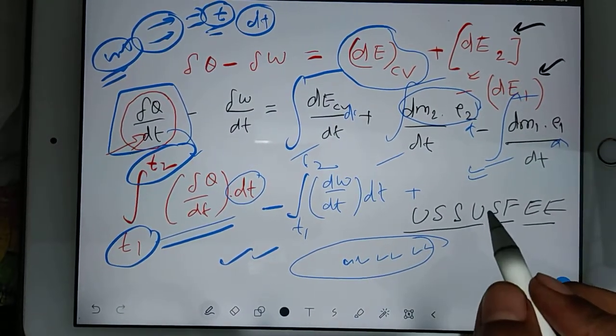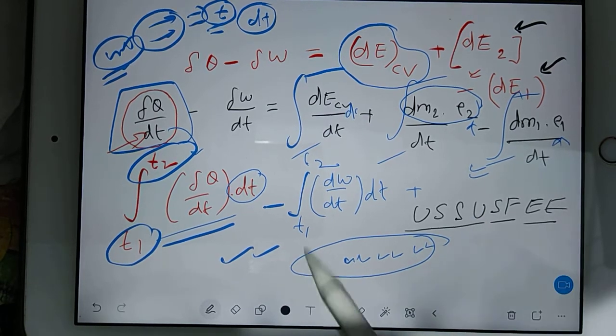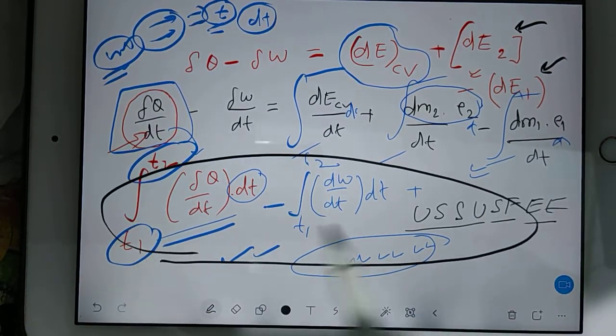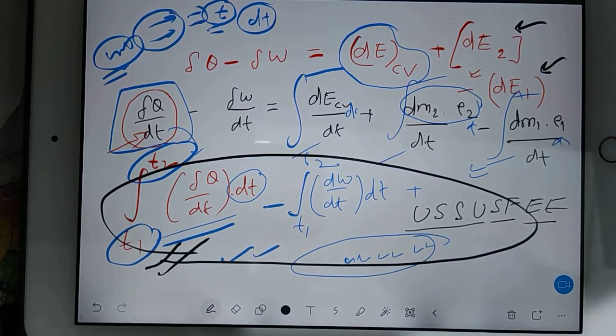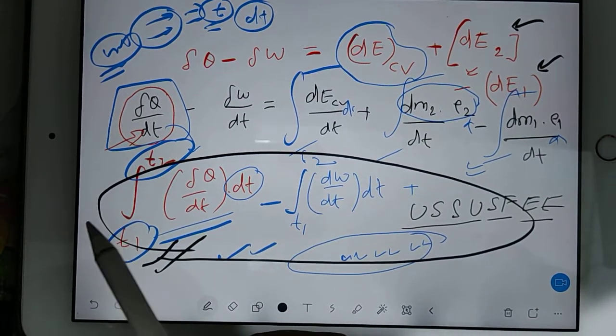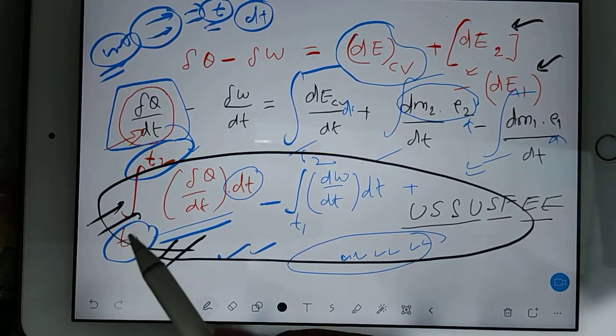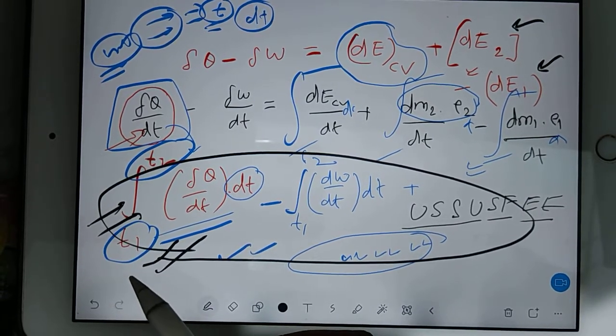So in short we say like this. This entire thing that you are writing, you can call the first law expression for unsteady flow. Now we will be using this equation to analyze some processes.